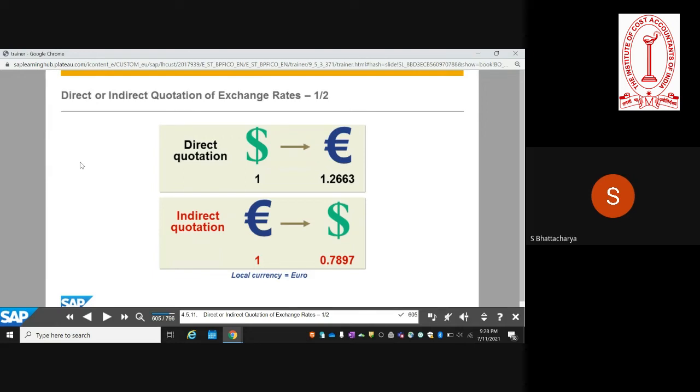And the same exchange rate can be maintained as an indirect quotation, where the base is the other currency, not your home currency. In that case, the exchange rate is maintained as 0.78. Both options are possible. So whenever exchange rates are maintained, one has to specify whether you want to go for a direct quote or an indirect quote.